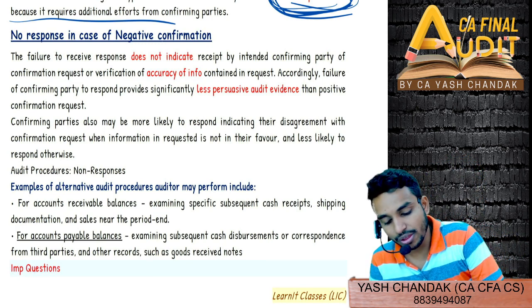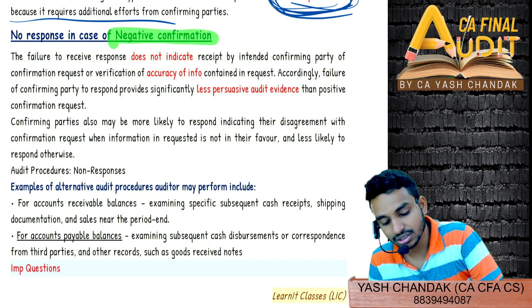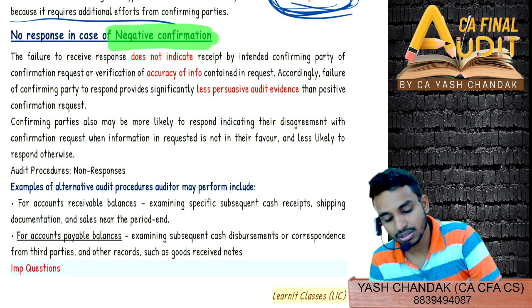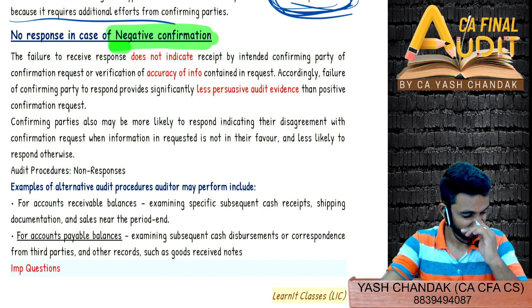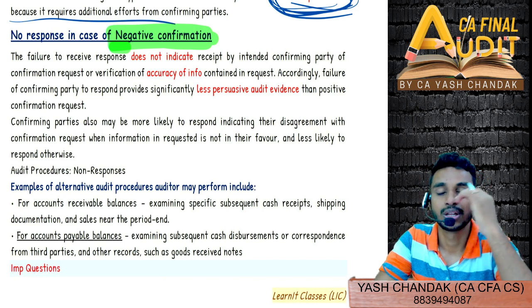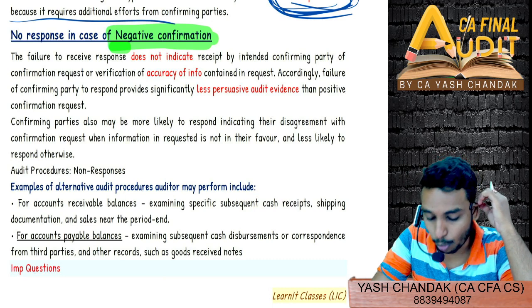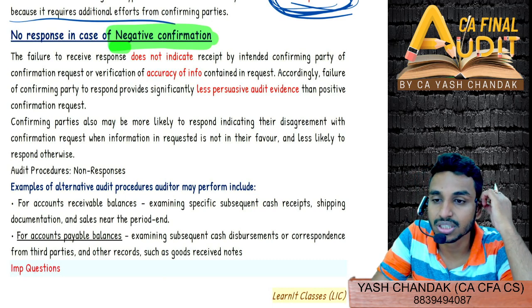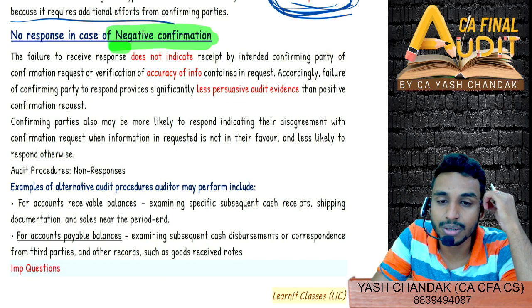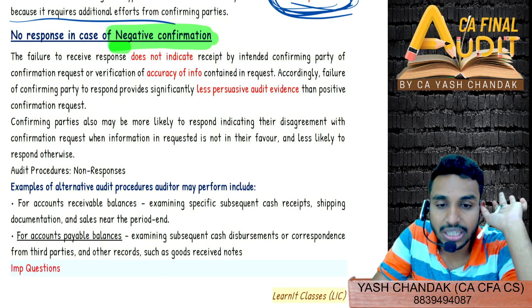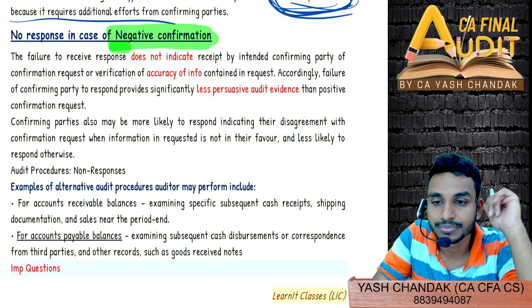Now, no response in the case of negative confirmation. Like Nikita is not responding to me in the case of negative confirmation. So should I assume that, okay, fine, whatever balance I wanted to confirm is correct only? Should I assume it or not?